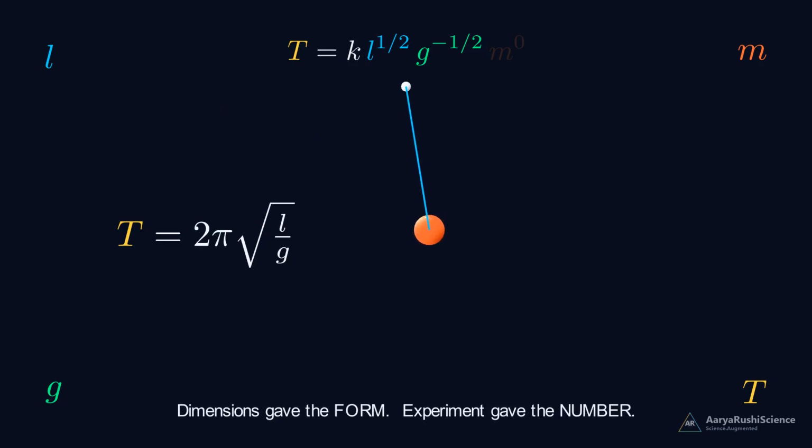Dimensional analysis hands us the form of the answer, t equals 2 pi times the square root of length over gravity. Dimensions gave us the form. Experiment gave us the number. Together, they gave us the truth.